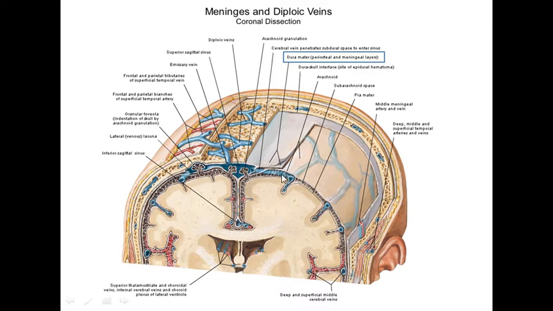So dura mater has two layers, is divided into two layers, the outer endosteal layer and the inner meningeal layer. The endosteal layer is lying towards or next to the bony part. The meningeal layer is facing towards the meninges, the deeper layers of meninges.